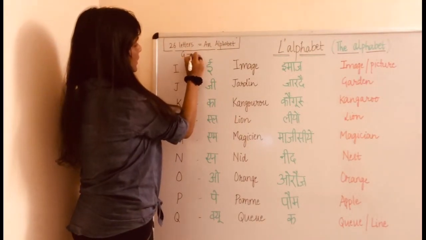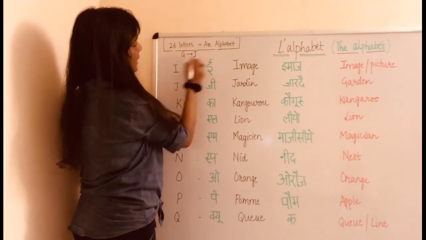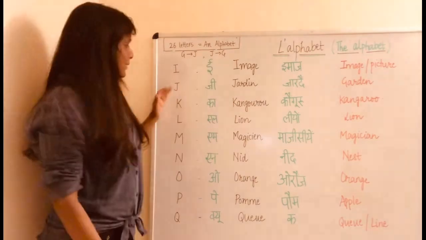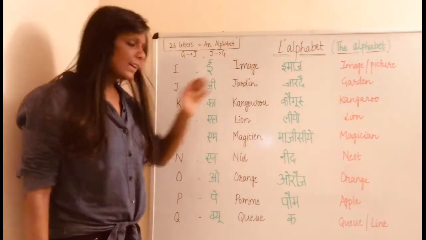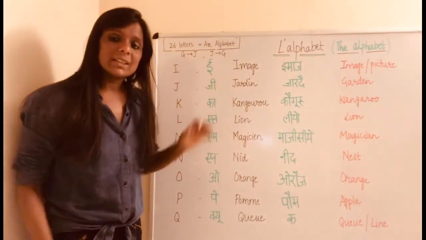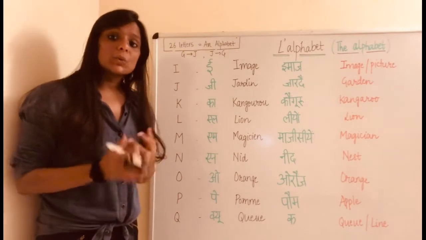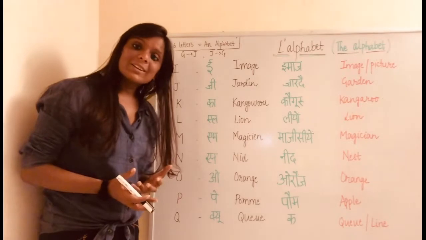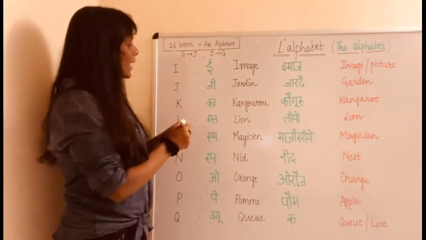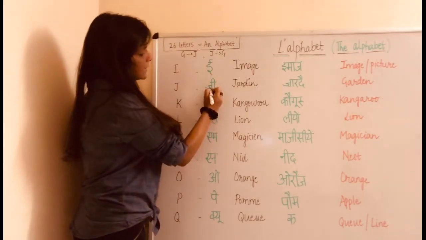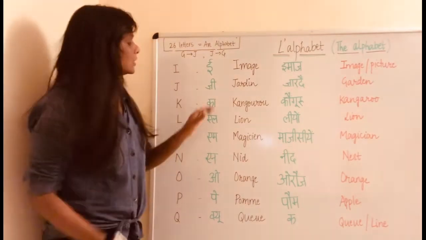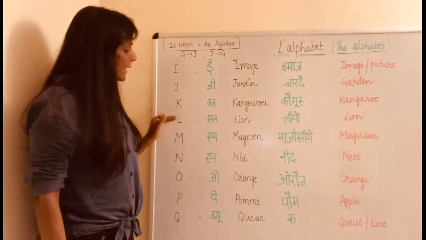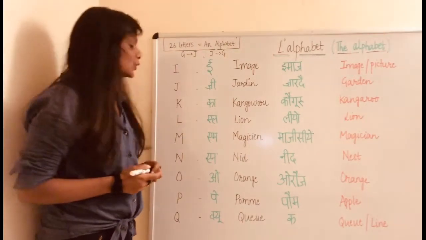So G as J and J as G. It's the sound like in measure, treasure, pleasure, that is je. So I would prefer putting two dots here, which means je. G. K is ka. L, same as English.